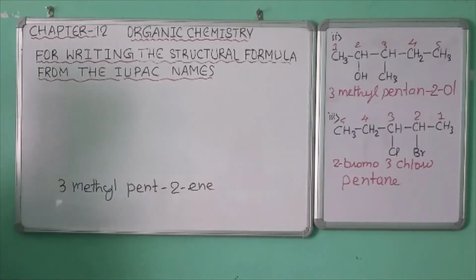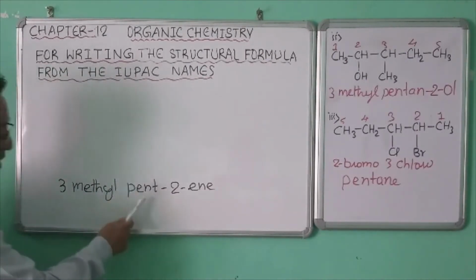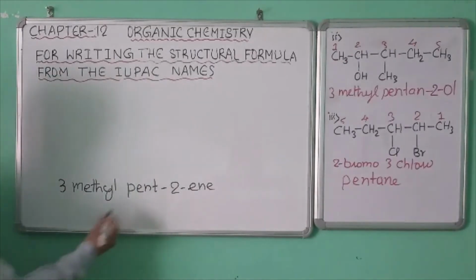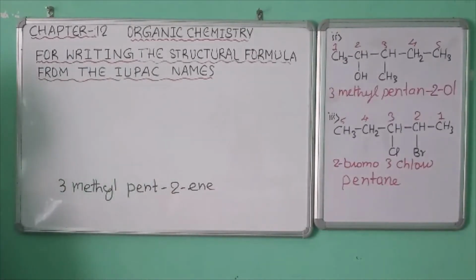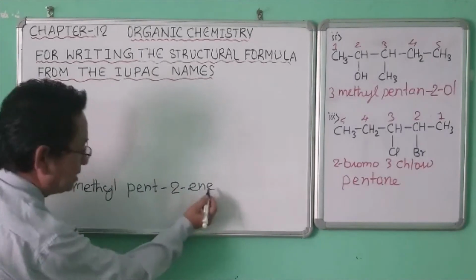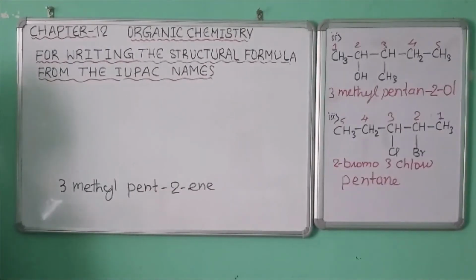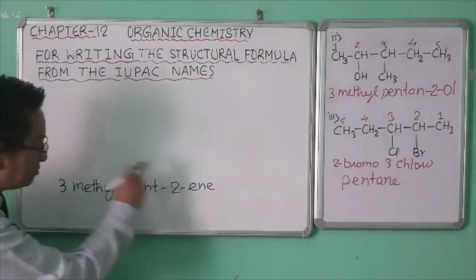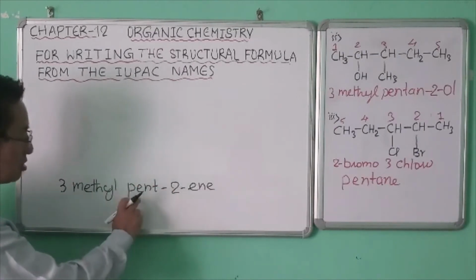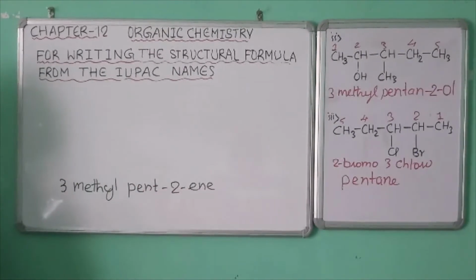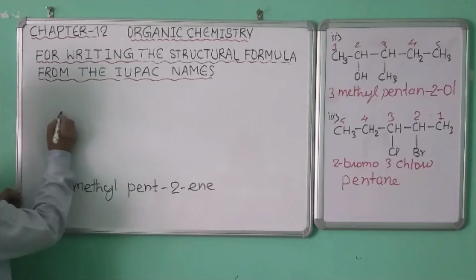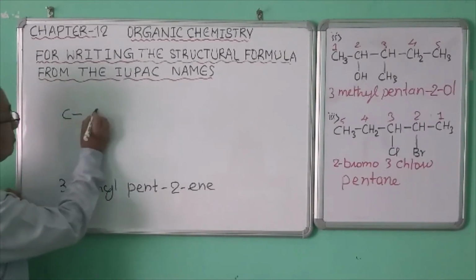Next, for writing the structural formula from the IUPAC name. Suppose we have to write 3-methylpent-2-ene. Pent means 5 carbon atoms. Ene means double covalent bond. It belongs to alkene. So first we will write the skeleton structure of pentane. Pentane means 5 carbon atoms.